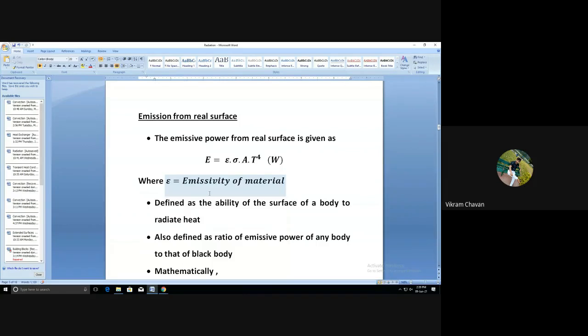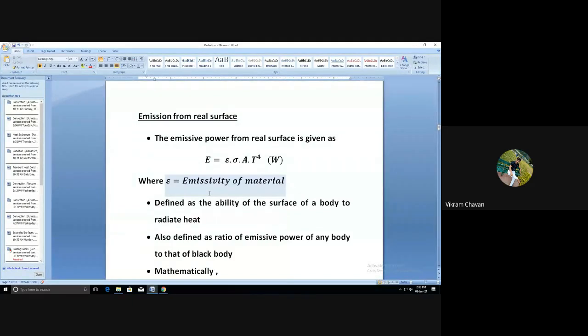The total emissive power is calculated by integrating the monochromatic emissive power, and it is defined as energy radiated per unit area of the surface per unit wavelength.